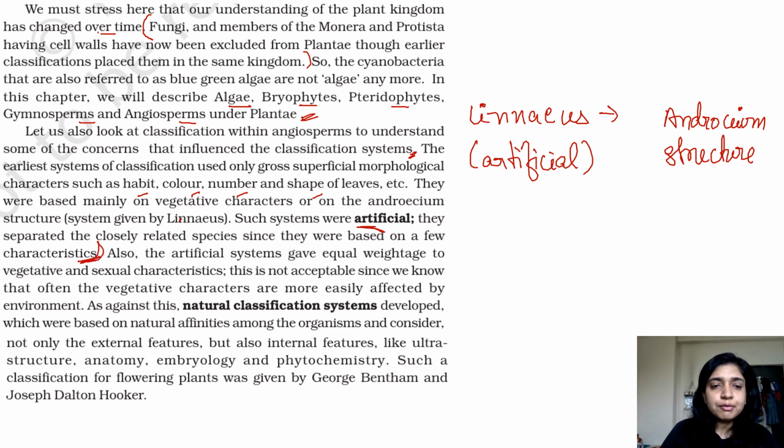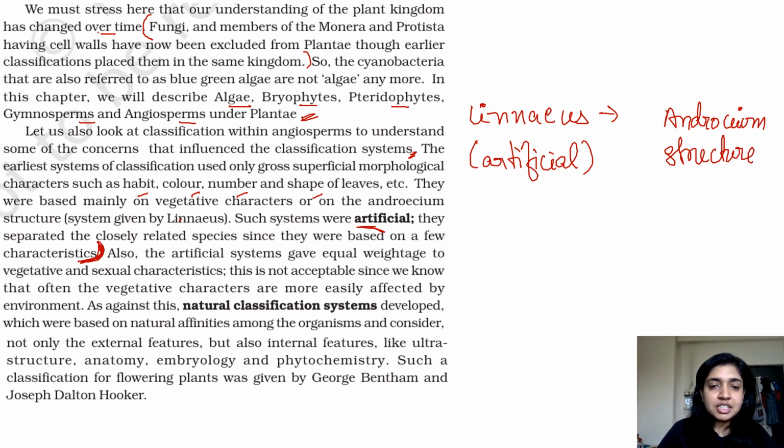Now, because they were based only on a few characteristics, even though the species were very closely related, they were still kept under different kingdoms because they did not look similar. Okay, so even though they were very closely related, because they did not look similar, they were classified under different phyla.